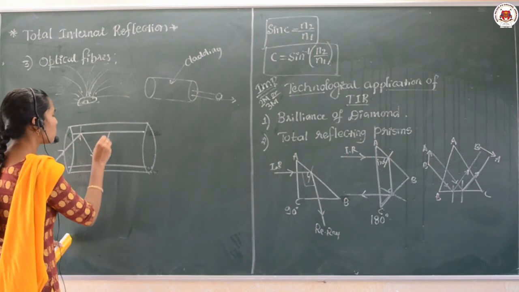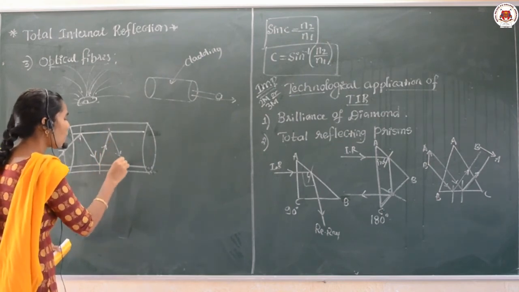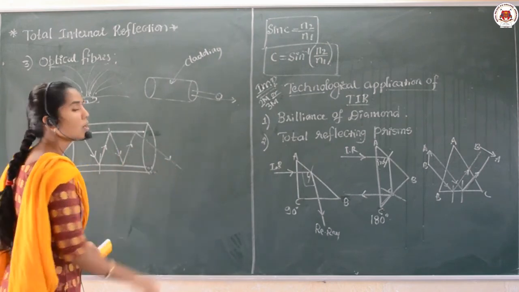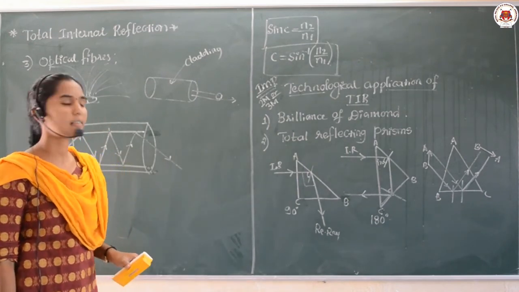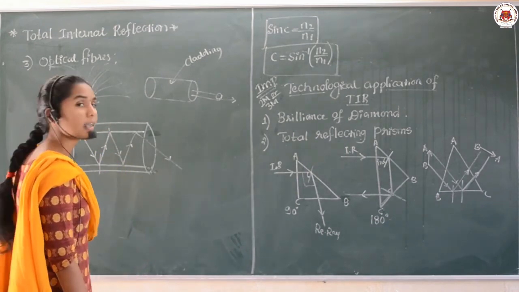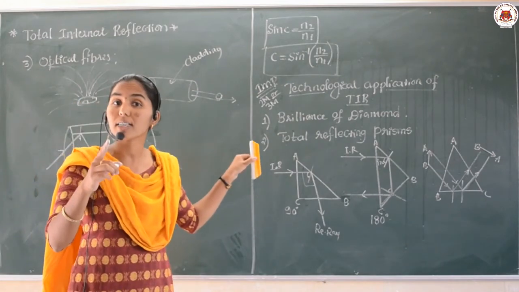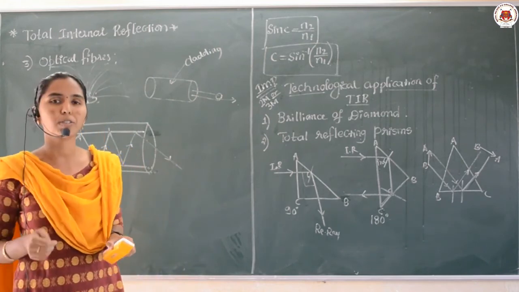Again it undergoes TIR. Like this, inside the optical fiber, it undergoes multiple total internal reflections. Hence the light can be transmitted from one place to another place for a longer distance without much loss of power. That is the most important.